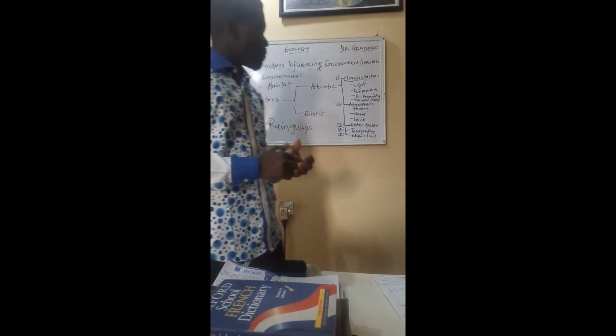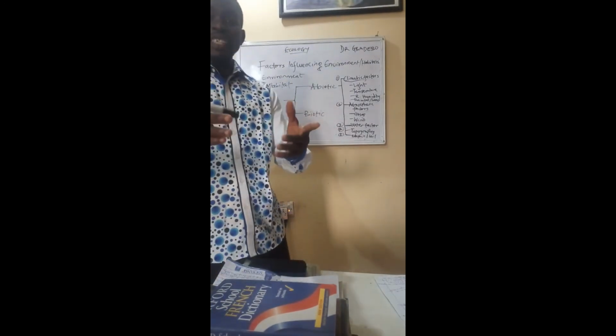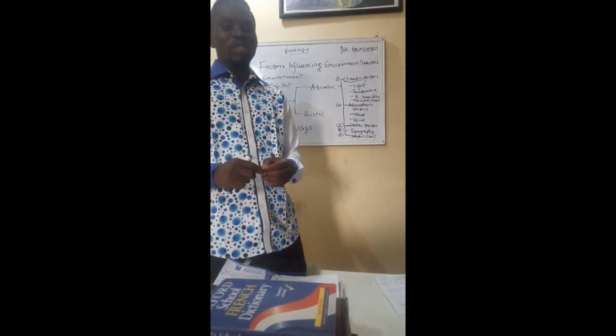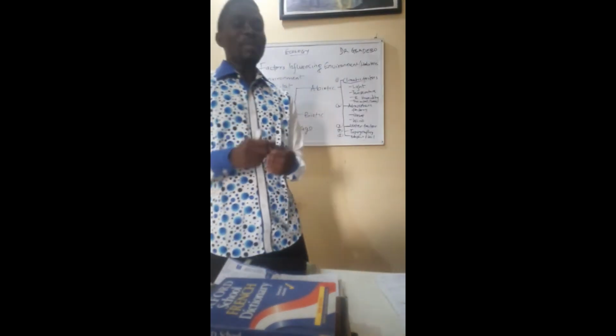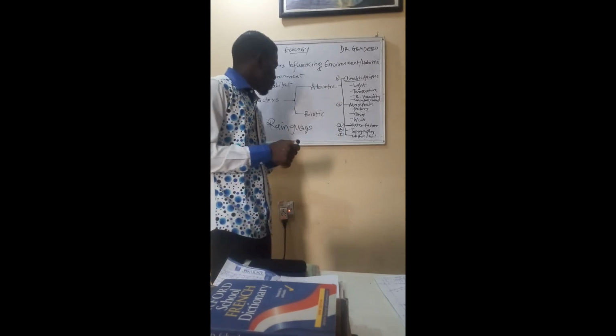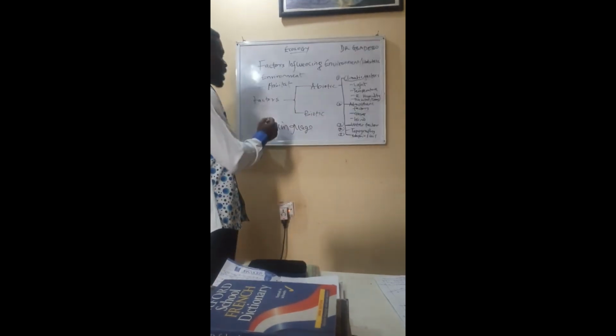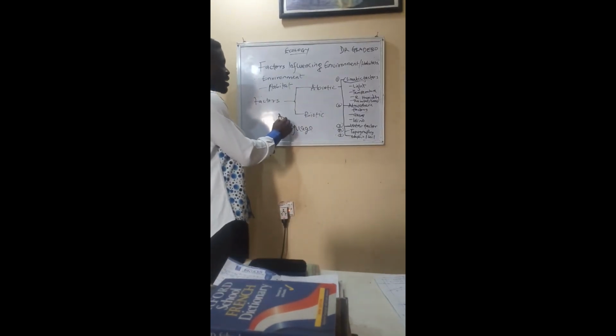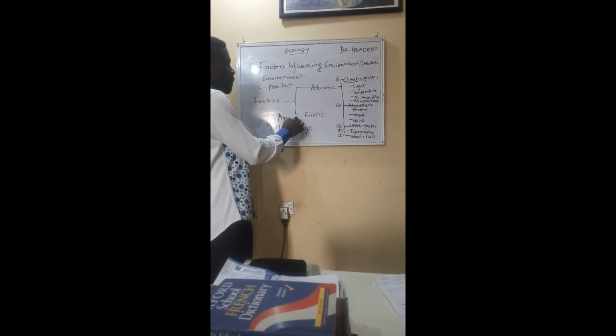So here are some factors. And wind can be measured. Two parameters can be measured for wind. The speed of the wind can be measured using an instrument called an anemometer.